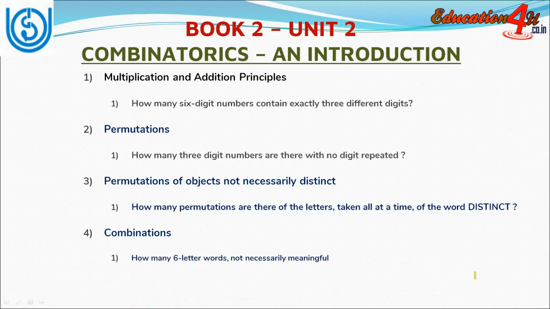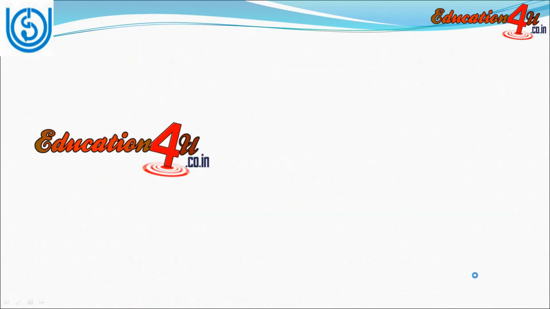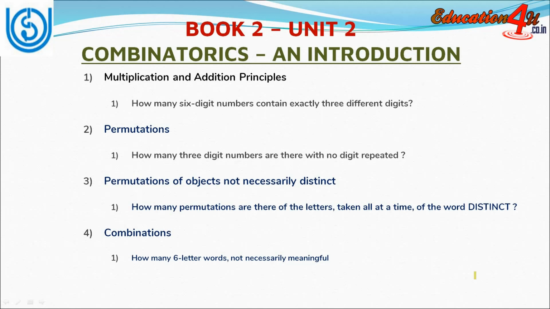Question may come as, how many 6-letter words not necessarily meaningful can be formed? Here one 6-letter word will be given, and you should be able to derive how many 6-letter words not necessarily meaningful may be formed with the help of the combination theorem.